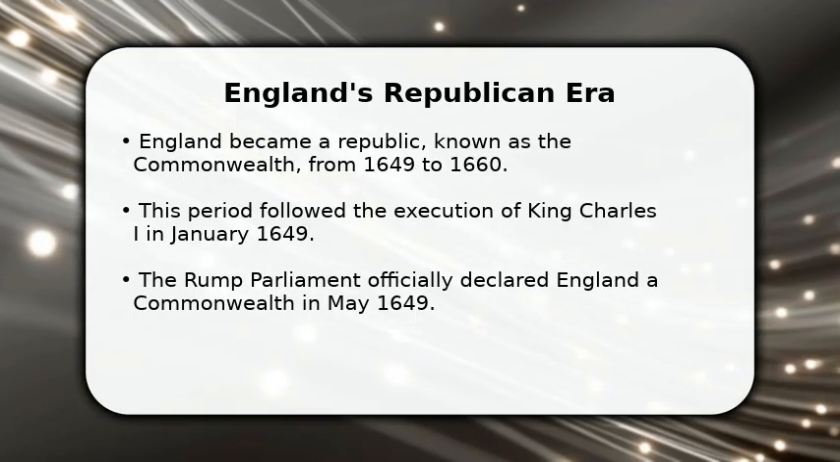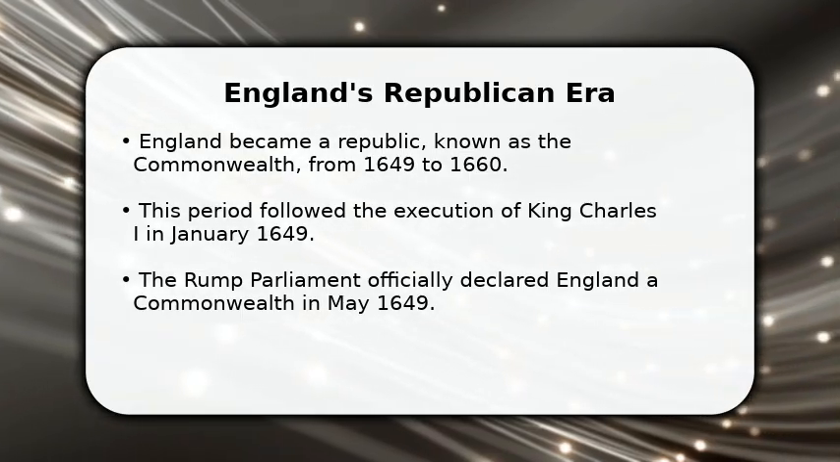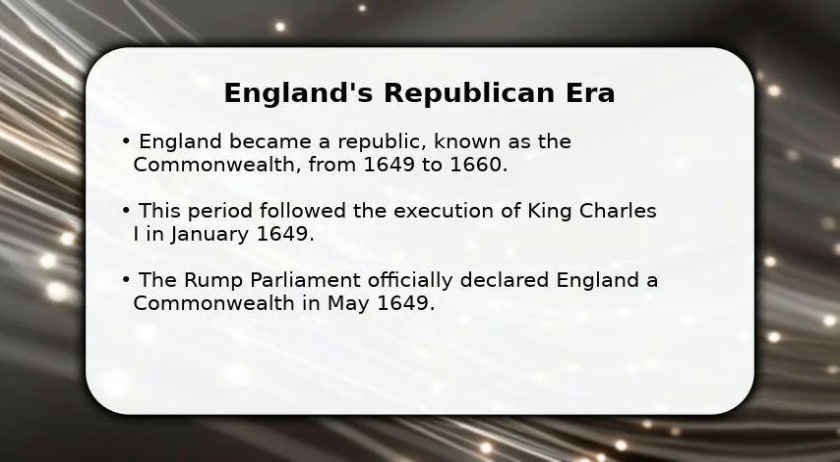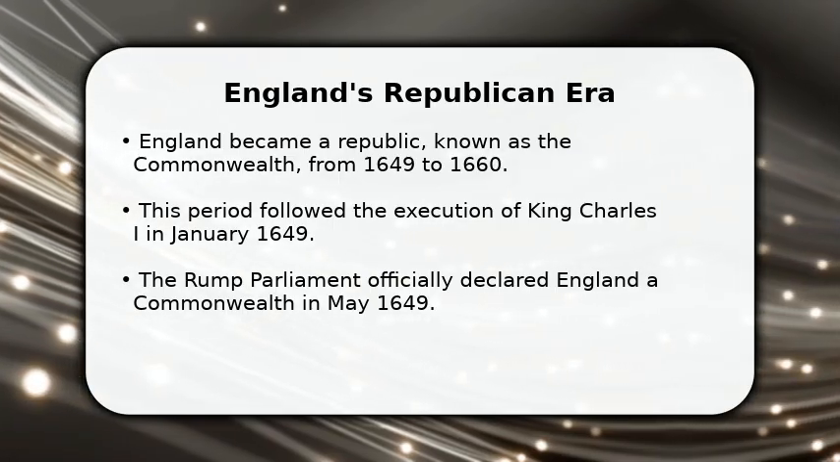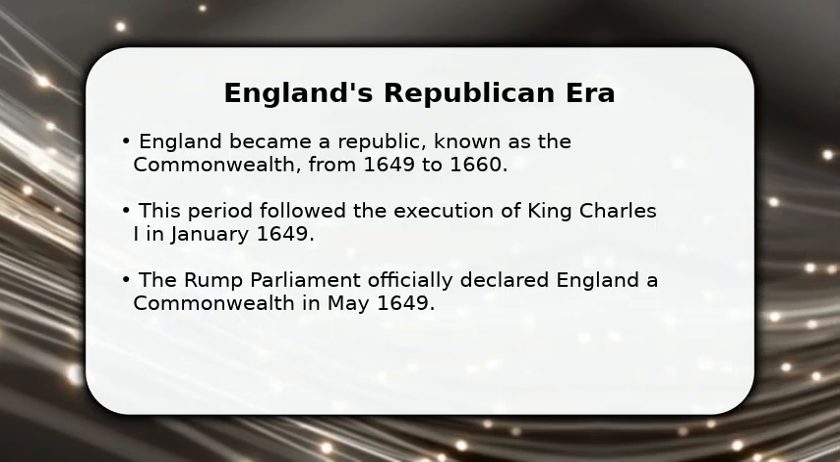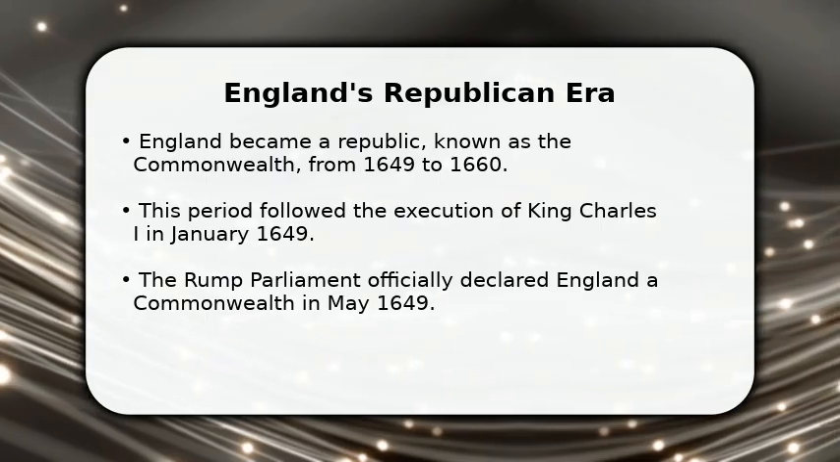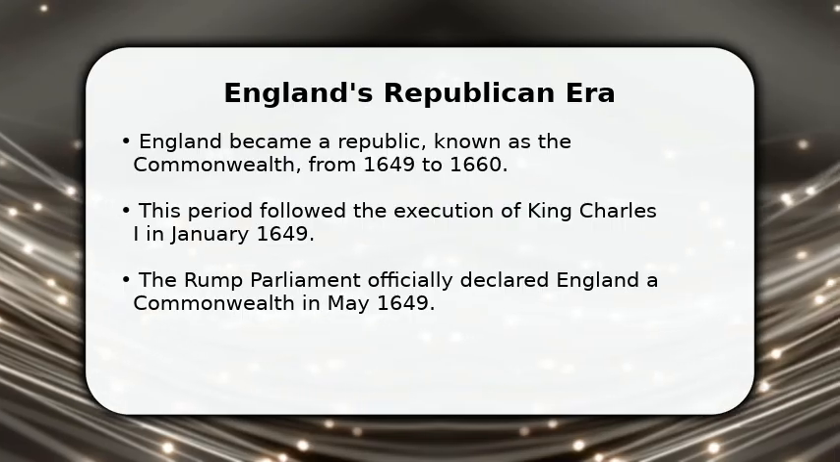In this video, I will explain when England was a republic. England experienced a unique period as a republic, known as the Commonwealth, lasting for about 11 years. This significant shift in governance began after the English Civil War, culminating in the execution of King Charles I. The Rump Parliament then formally declared the nation a Commonwealth, marking a revolutionary departure from centuries of monarchy.